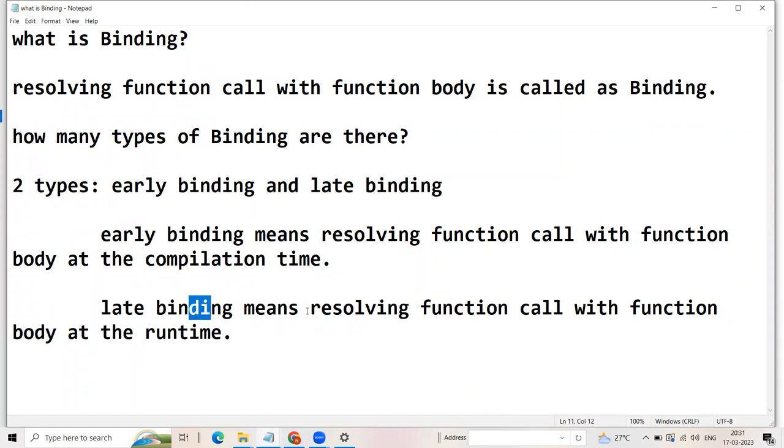And late binding means resolving function call with function body at runtime. So when compiler does not decide, compiler leaves it up to runtime to decide which function body should be executed for a function call. It is known as late binding. Since function call is resolved with the function body during runtime, it is called as late binding. And here function call is resolved with the function body at the compile time, so it is early binding.